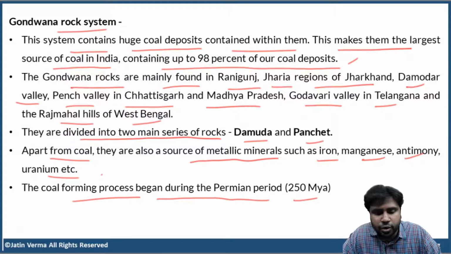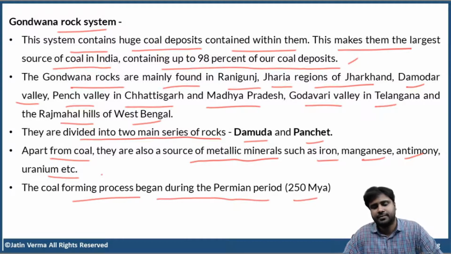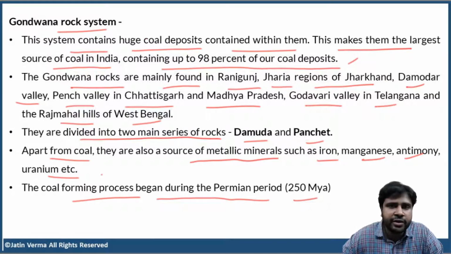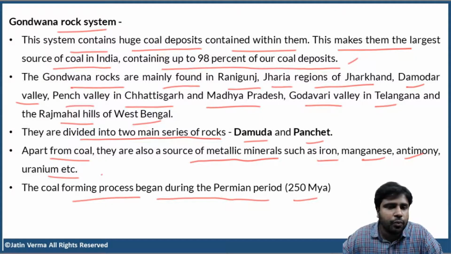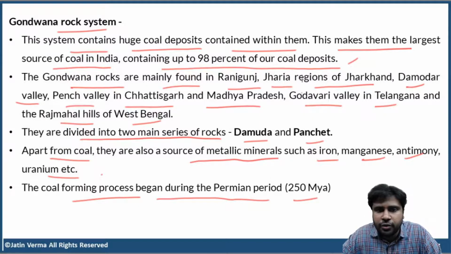Now, did you understand the Gondwana rock system? From that time, we were using the word Gondwana coal. What do you mean by Gondwana coal? Gondwana coal is found in the Gondwana rock system. What do you mean by Gondwana rock system? The rocks that belong to the Gondwana system are around 250 million years old.